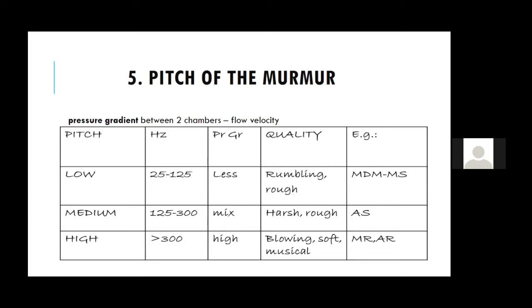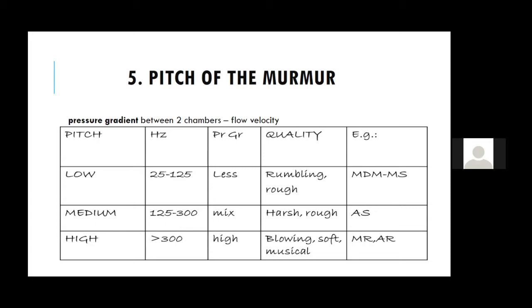That is why those murmurs are high pitch. So this is the important thing where your pitch is related. Murmurs can be low pitch, medium pitch, high pitch. We know in your exam they may ask you which are the low pitched events. So we know the mitral stenosis mid diastolic murmur is low pitched. I already told you the reason, because the gradient is not much between the LA and the LV.